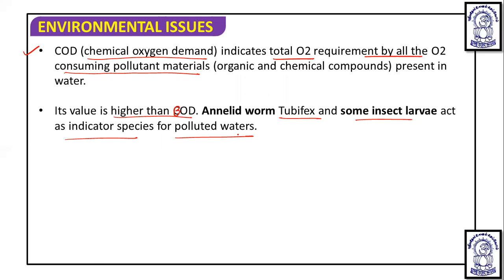The demand for oxygen is directly related to increasing input of organic waste, and is expressed in biochemical oxygen demand. So BOD is a measure of oxygen required by aerobic decomposers for the biochemical degradation of organic materials in water. And it is possible to estimate the amount of biodegradable organic matter in sewage water by the biochemical oxygen demand.